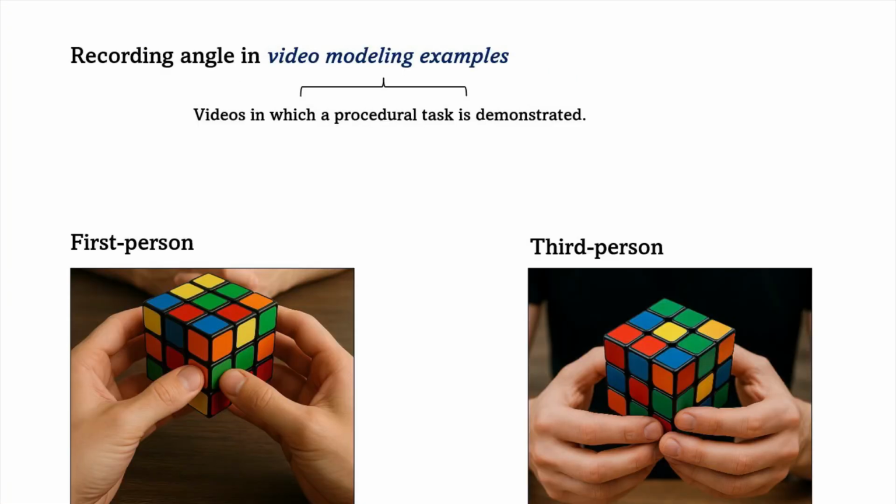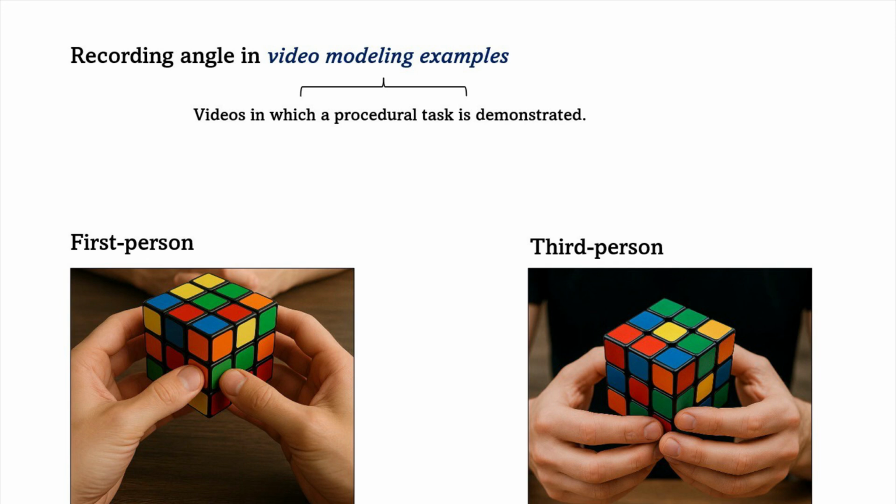We conducted research on the recording angle in video modeling examples. Video modeling examples are videos in which a procedural task is demonstrated, for instance, solving a Rubik's Cube or making an origami figure.